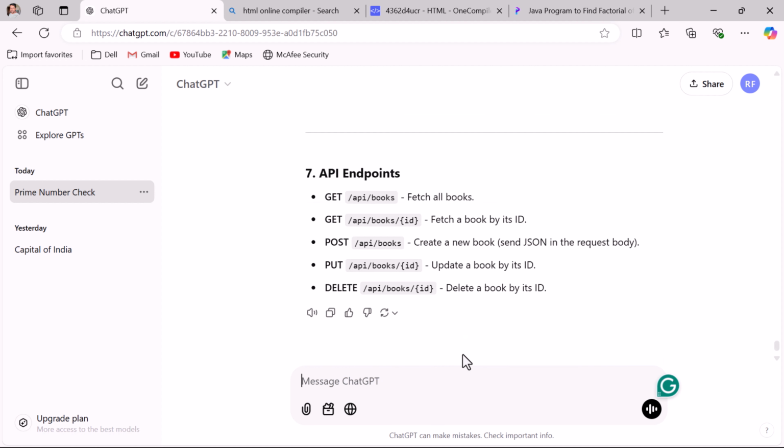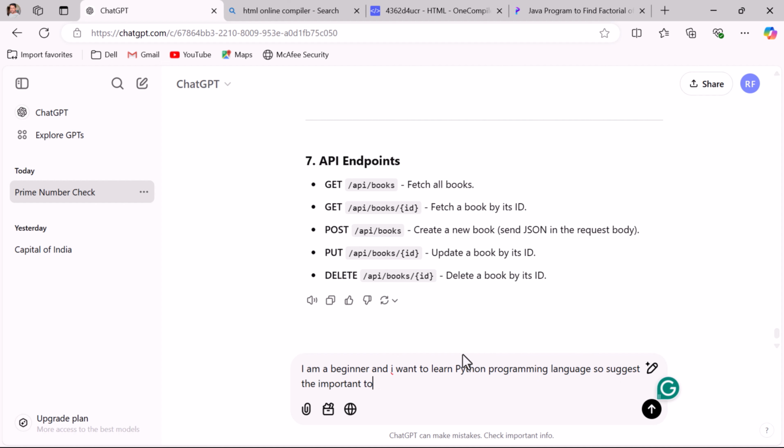Next, apart from generating the code, you can also use ChatGPT to learn new programming. For example, let us say you want to learn the Python programming. Then what you can ask ChatGPT is that I am a newcomer and I want to learn the Python programming in depth. So you can just ask ChatGPT everything. For example, I am a beginner and I want to learn Python programming language. So suggest the important topics.